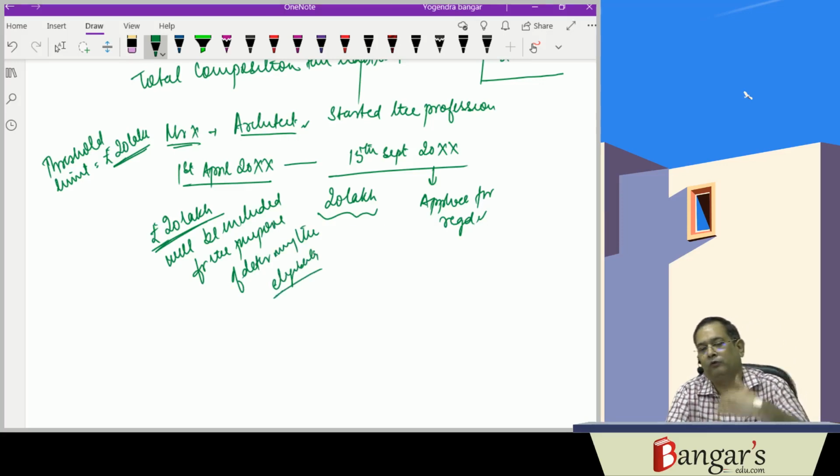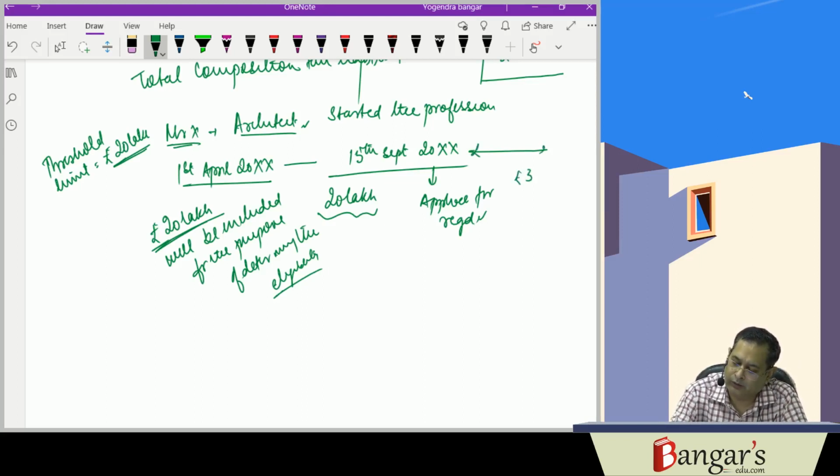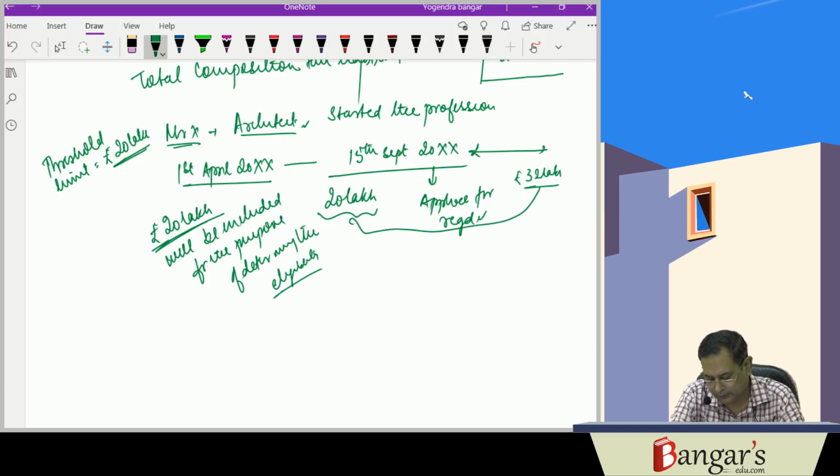When you see the aggregate turnover, say it subsequently reaches rupees 32 lakhs. So now when you compute the aggregate turnover for the purpose of eligibility for the next financial year, it works out to be how much? 52 lakhs, not 32 lakhs.